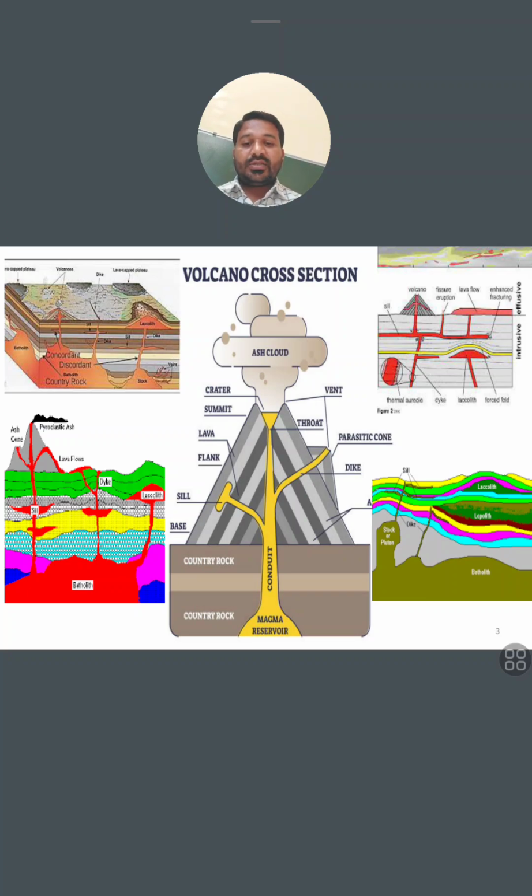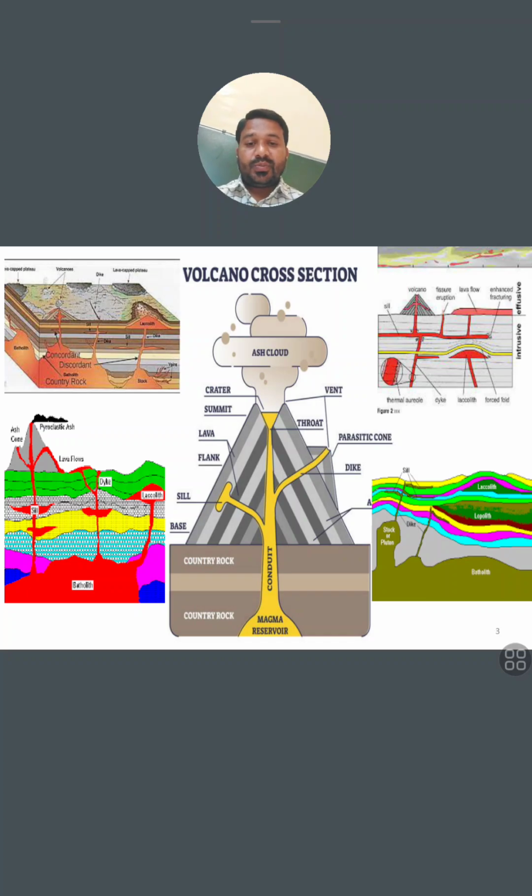See, in the middle figure you will see a normal volcano, in which you see one vertical pipe and other subsidiary pipes. If this magma solidifies aligned with the country rocks, it creates sills. That is called a sill, a concordant body.